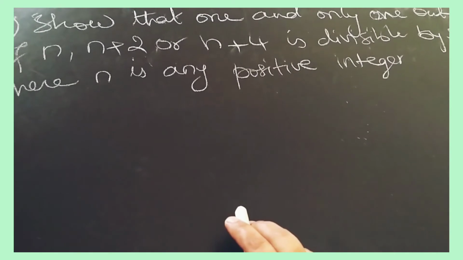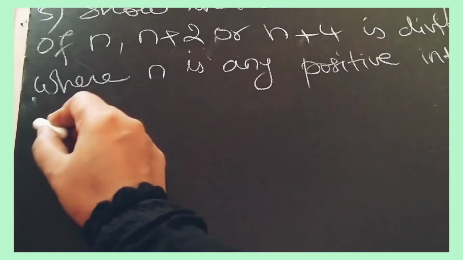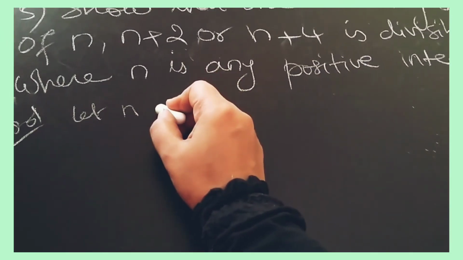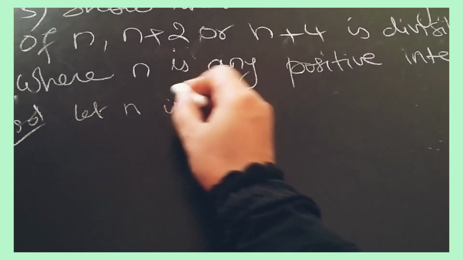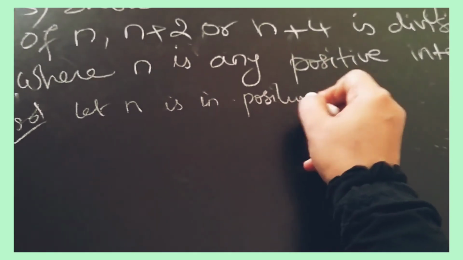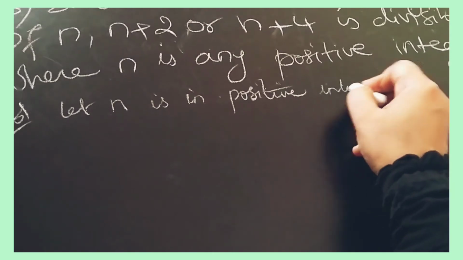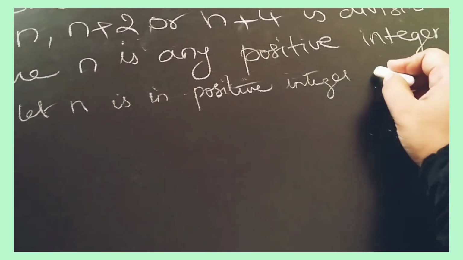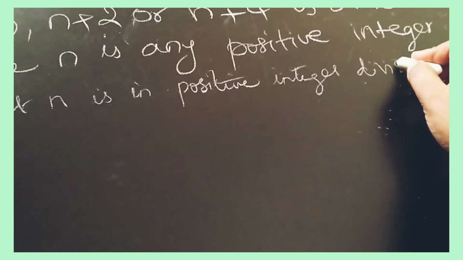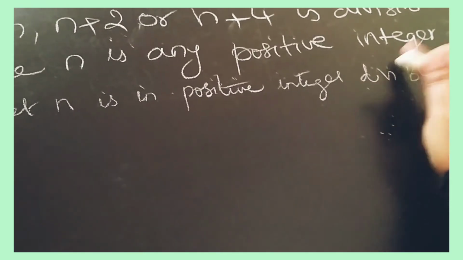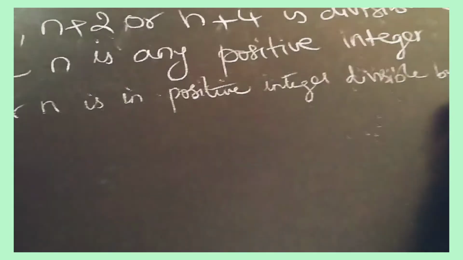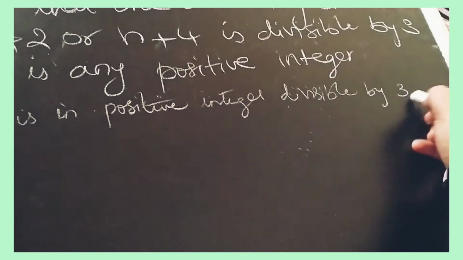So when we are taking n as a positive integer, what we have to write: let n be a positive integer and divisible by 3.